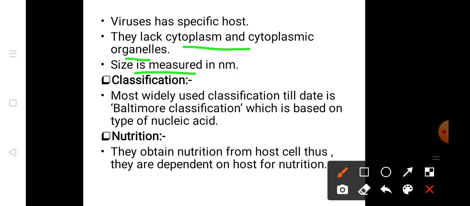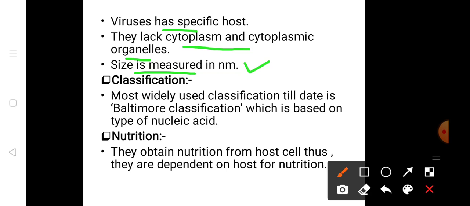Then we have seen the characteristics of living and non-living. And viruses have a specific host. They require a specific virus that infects the specific host. And they are acellular or non-cellular, because they lack cytoplasm and cytoplasmic organelles, and they are measured in nanometers. And one thing we should remember is that viruses require a specific tissue or chicken embryo to be cultivated.